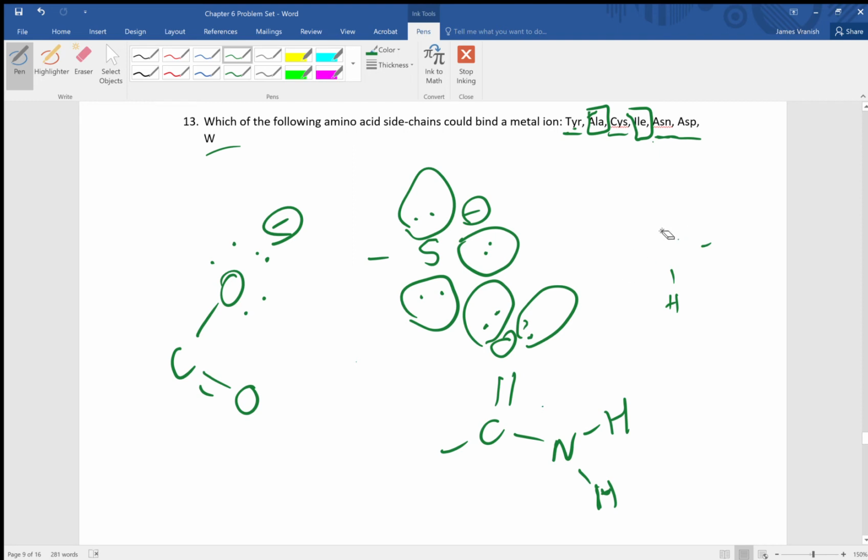Now, the last one to consider here is tryptophan. You might be thinking, on the side chain, it has this nitrogen here, and it's an NH, so that means that there's a lone pair of electrons on the nitrogen. But that lone pair of electrons on the nitrogen is actually participating in the aromaticity of these 2 rings. So as a result, the lone pair on the nitrogen there is not available to bind to metal ions.